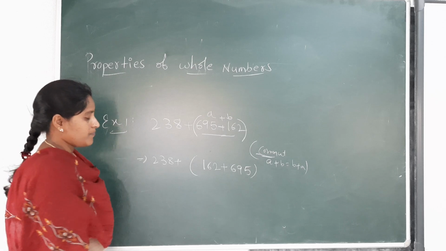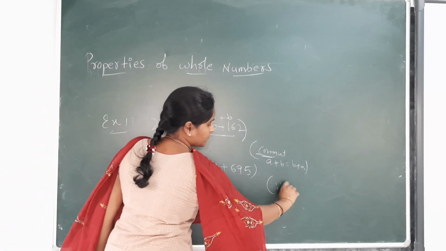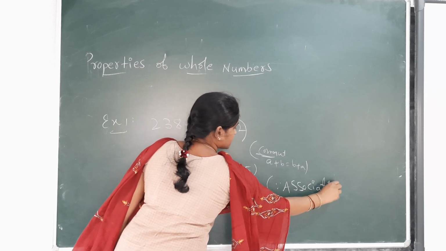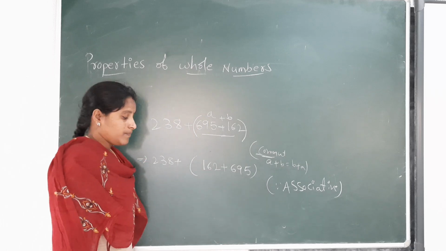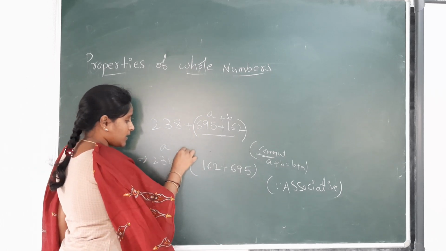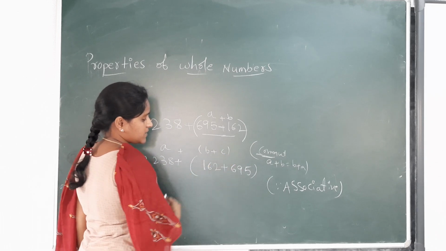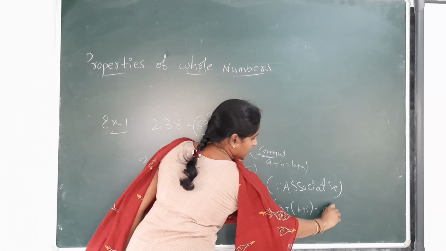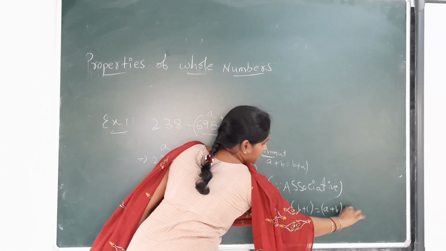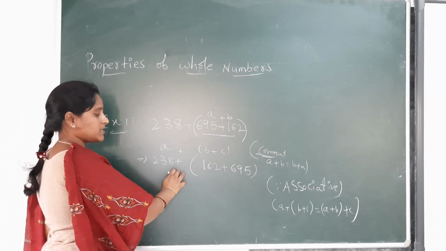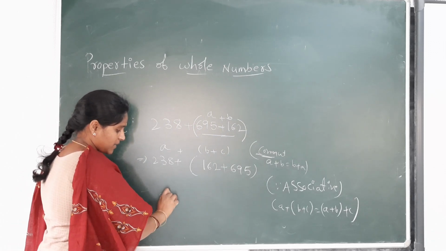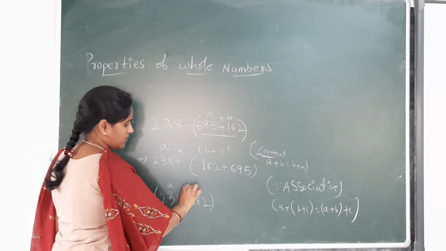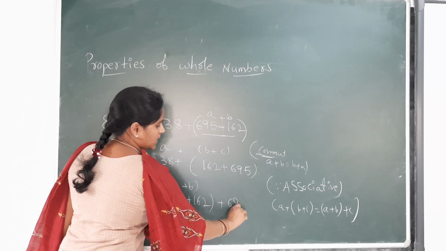695. Next, again use the associative property. From the associative property, a plus b plus c becomes a plus b plus c with the brackets regrouped.